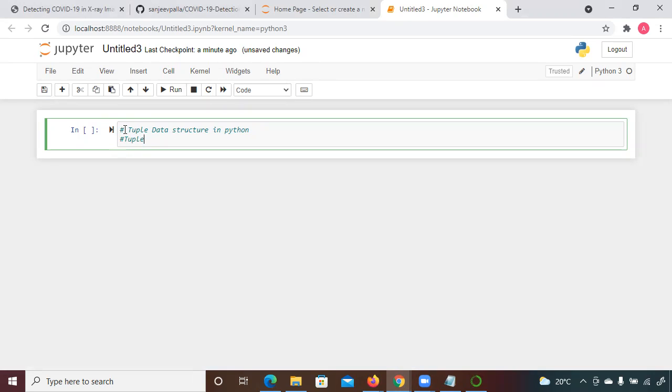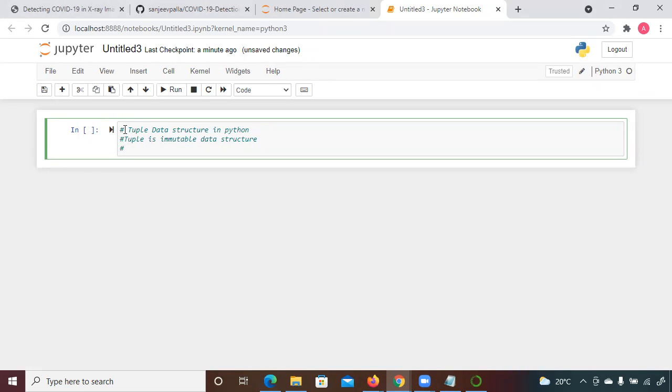However, accessing the element and structure will always remain the same. Only a few things are different. We're going to see that. So tuple is immutable, and list is mutable.